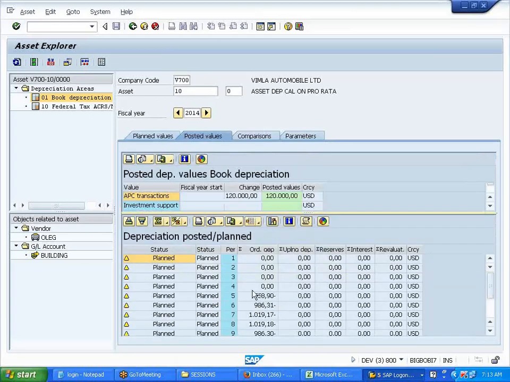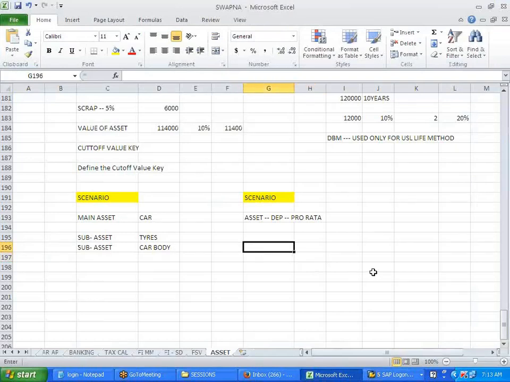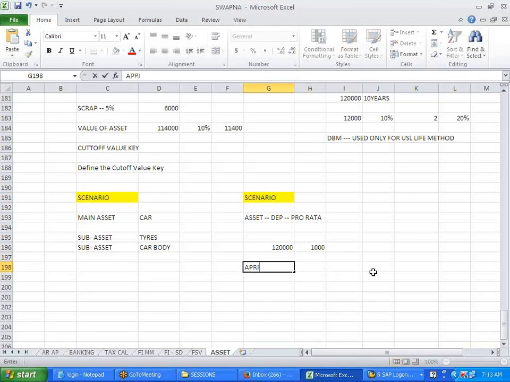So from where it is calculating? From the fifth month. Yeah. So let us calculate and see our calculation. The value of an asset is 120,000, right? Per year is how much? 1,000, right? Per month, sorry. So we are calculating from April, right, Ravi?